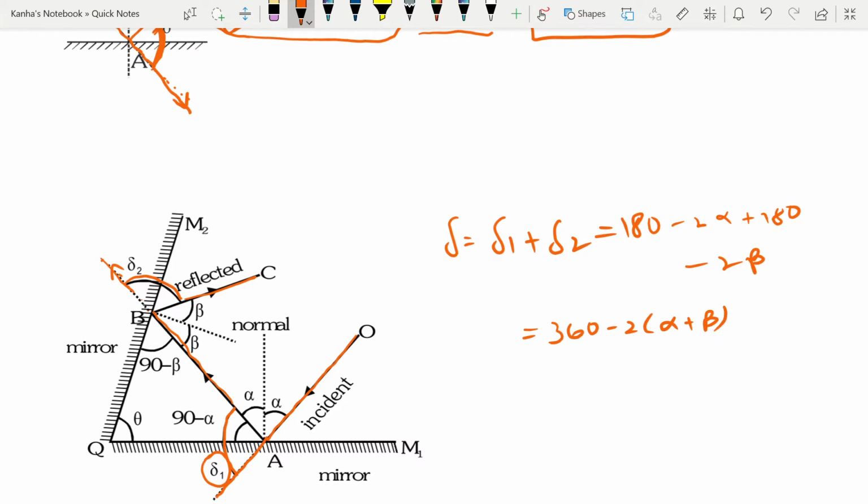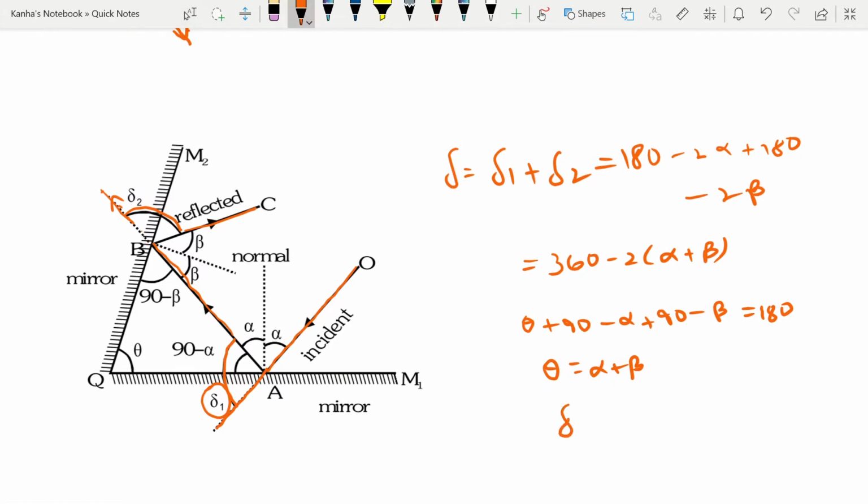Then from the triangle QAB in the figure, theta plus 90 minus alpha plus 90 minus beta is equal to 180, so theta is equal to alpha plus beta. Therefore delta is 360 minus 2 times theta.